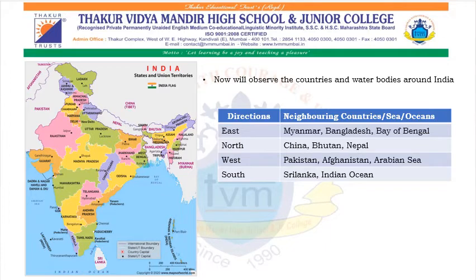After observing the map of India, we can find neighboring countries, seas and oceans located at different directions of the country. To the east of India, we have Myanmar, Bangladesh and Bay of Bengal. To the north, we have China, Bhutan and Nepal. To the west, we have Pakistan, Afghanistan and Arabian Sea. And to the south of India, Sri Lanka and Indian Ocean.